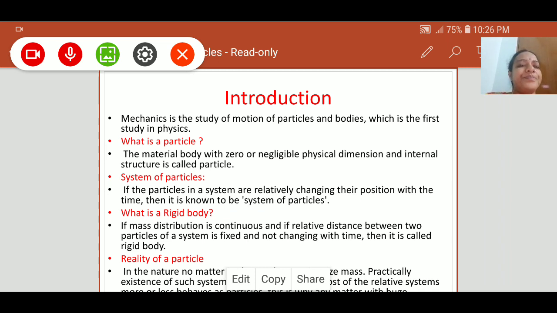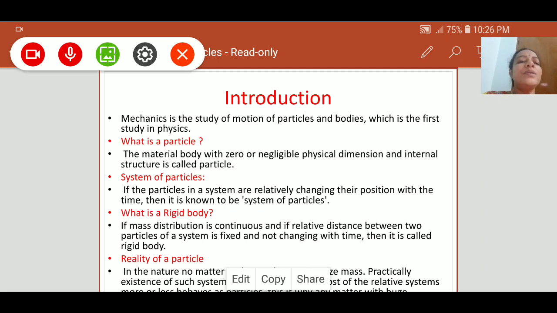To discuss the motions of bodies, we need a system, and the system consists of so many particles. So in this lesson we consider a body and a particle to be of equal size.